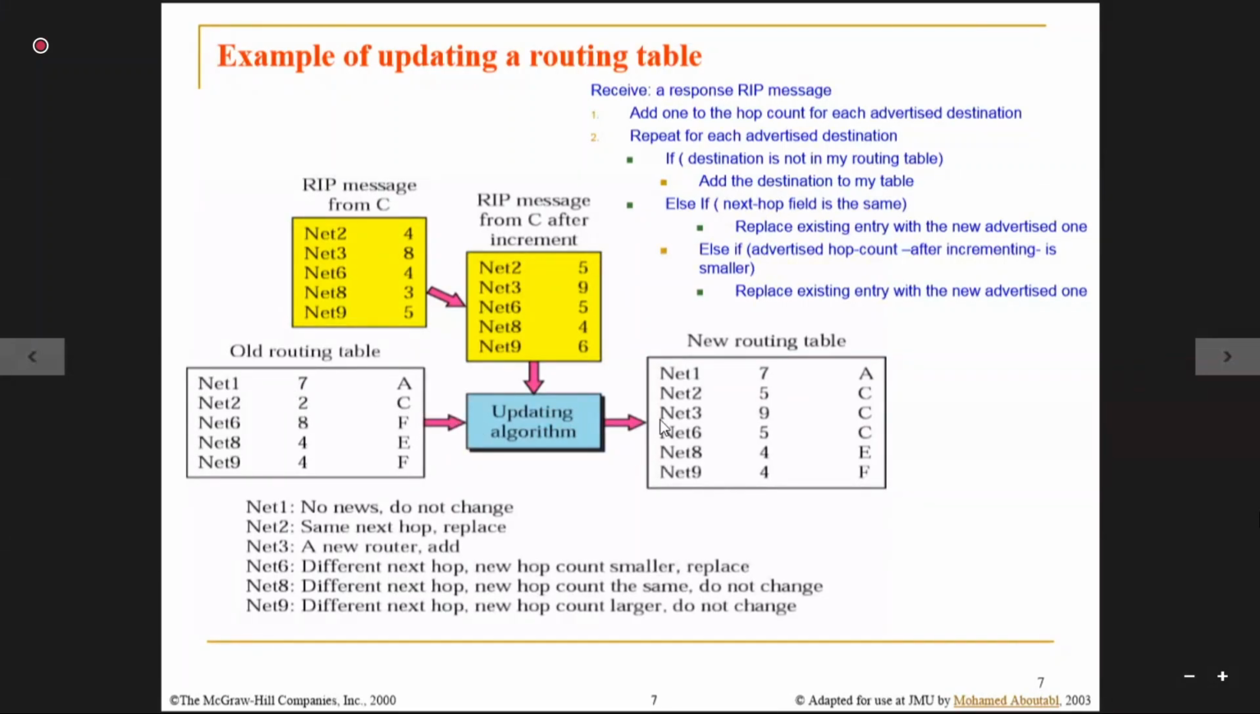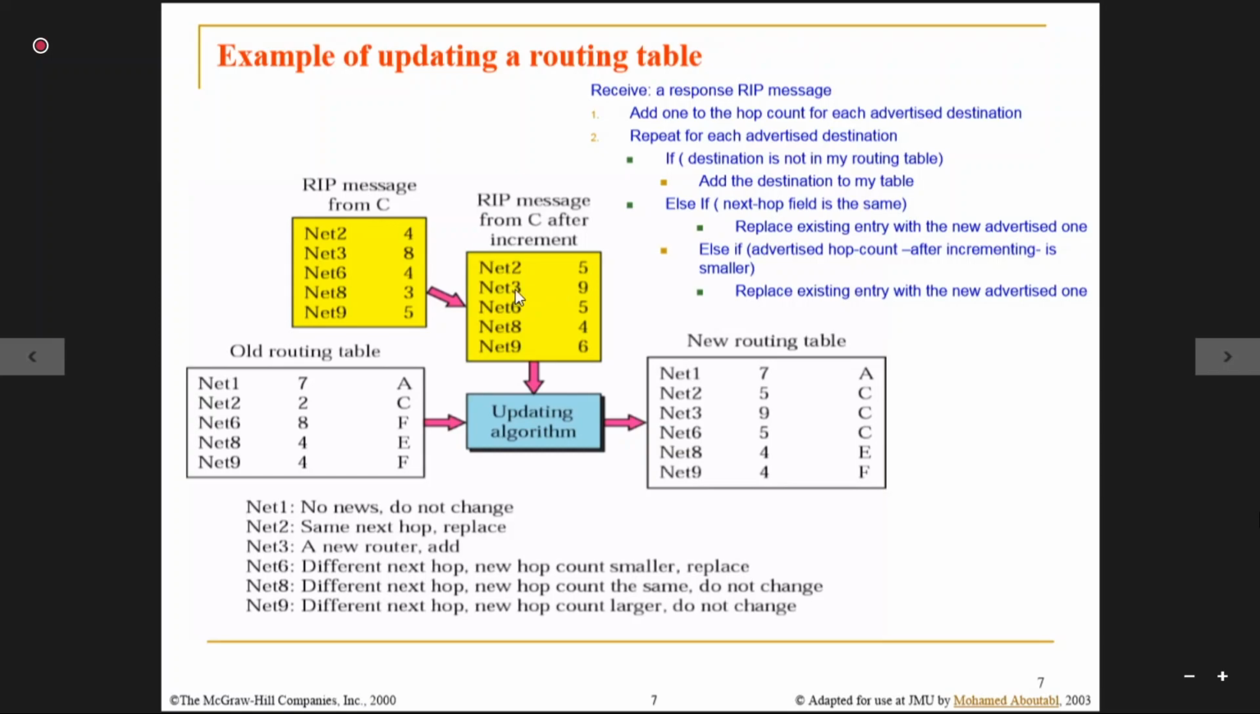So now we have to write network 2, 5 hop count via C, because the next hop is the same, so we have to update the route even if the cost of the link has increased. That is what is written: replace the existing entry with the new advertised one if the next hop field is the same. Please try to understand, if the next hop field is the same, here it is giving a bigger path, but the next hop is C, so I have to update from 2 to 5.